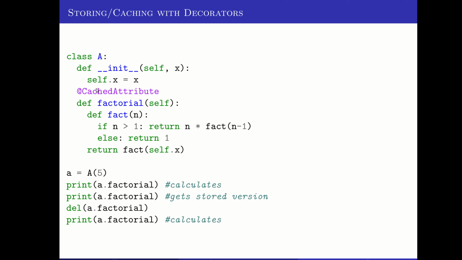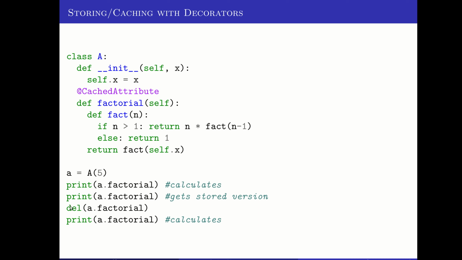So the first time it runs through, you say a dot factorial. That tells cached attribute, call factorial. And it calls factorial and calculates the value and returns it and prints it out. Then the second time, it has already replaced factorial, the function, with the value of factorial 5 here, because this a was created with 5 as its x.